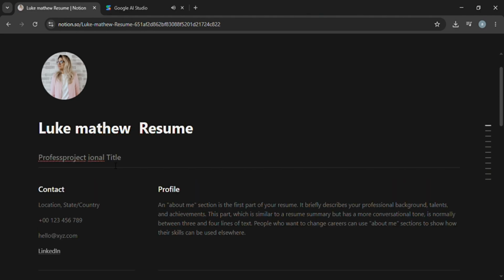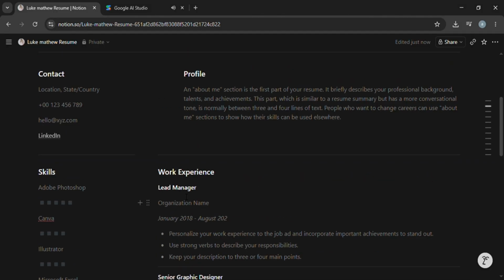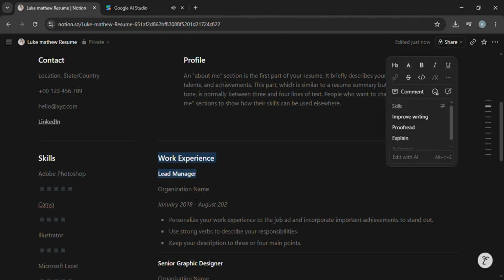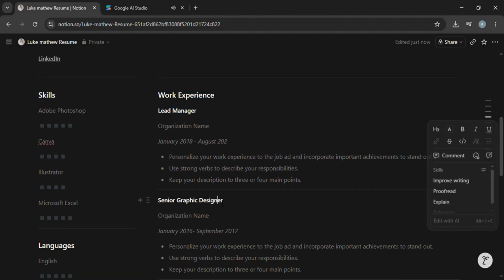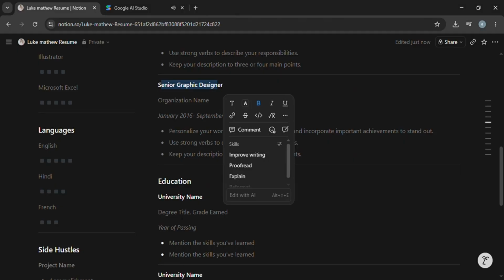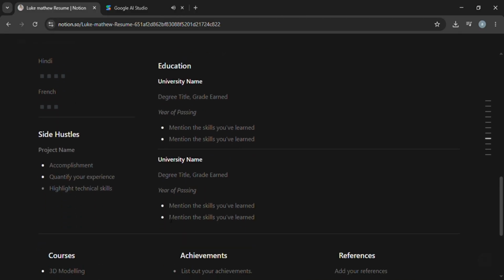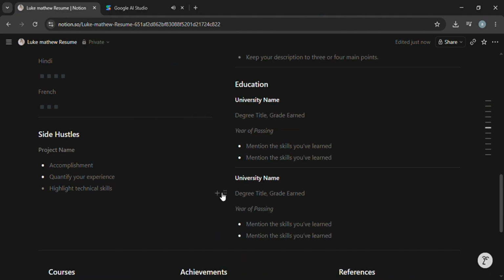Next, move on to your work experience section. Add your previous jobs, internships, freelance work, or volunteer experience. Include job titles, company names, and dates clearly. Under each role, describe your responsibilities and achievements using short and professional bullet points. After that, fill in your education details, certifications, and skills. You can also include languages, software knowledge, leadership experience, or any technical skills relevant to your field.